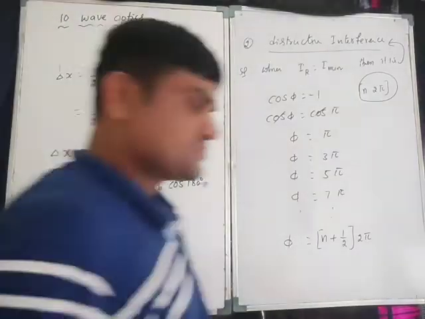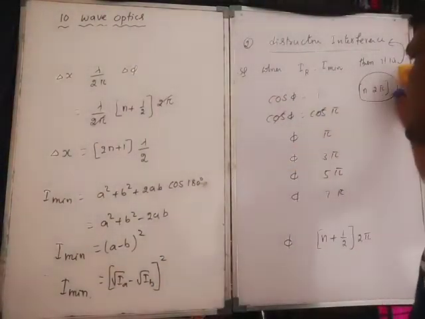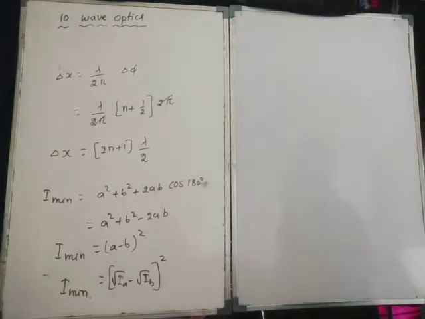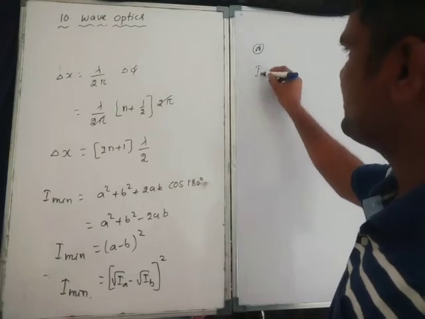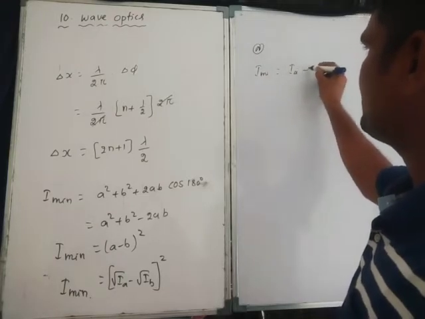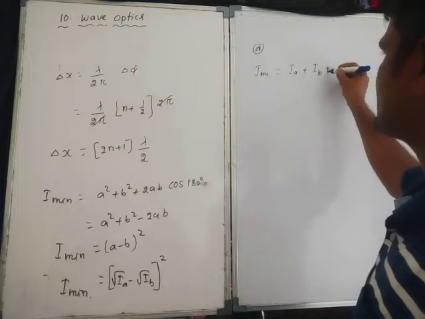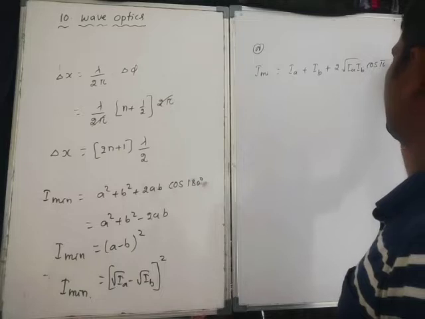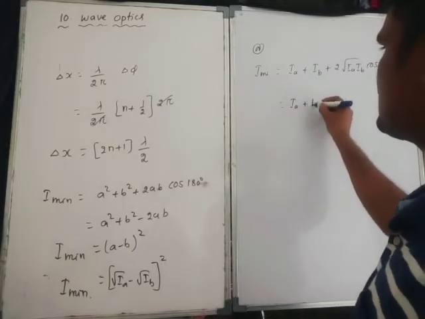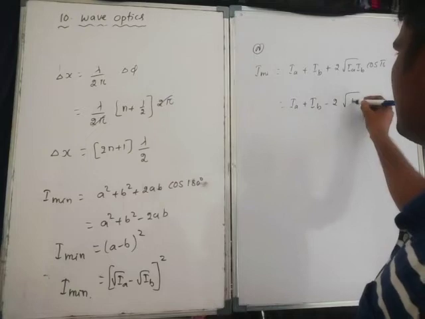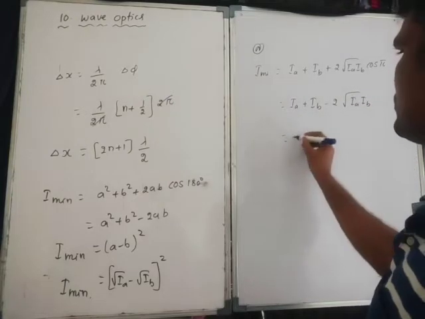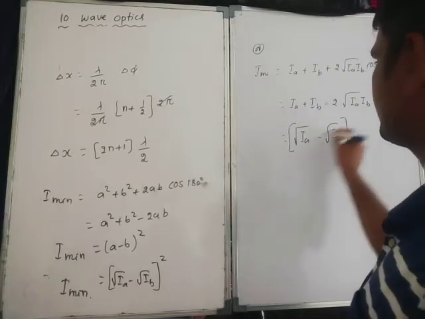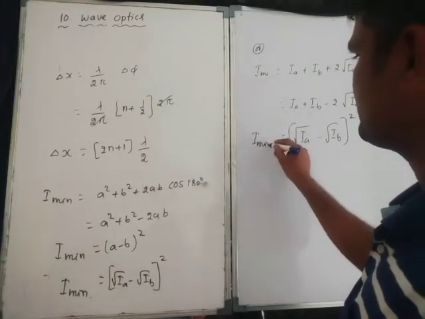Or else, the formula: I minimum is IA plus IB plus 2 root over IA IB cos pi. So that is IA plus IB minus 2 root over IA IB, that is equal to root over IA minus root over IB whole square. This is the I minimum.